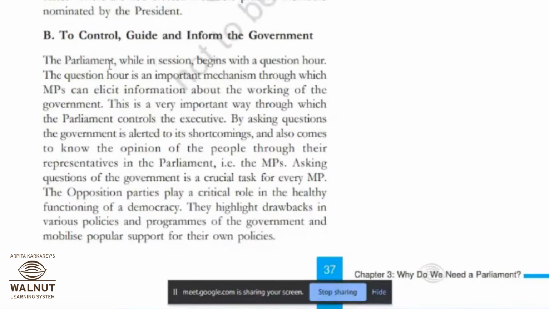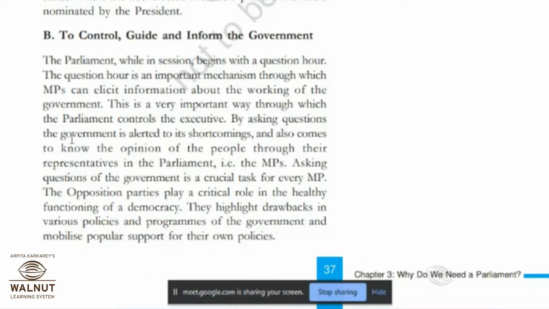The parliament while in session begins with a question hour. As I told you yesterday, watch a live session, you will understand how it works. The question hour is an important mechanism through which MPs can elicit information about the working of the government. That is a very important way through which the parliament controls the executives.